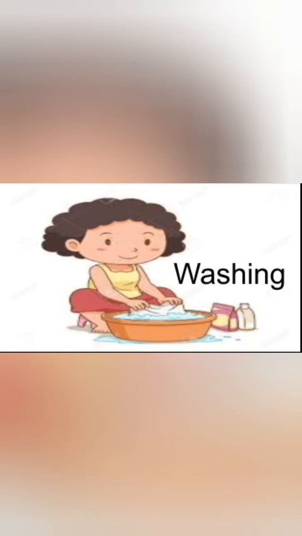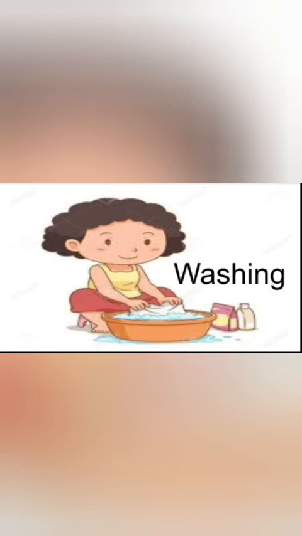The next one, washing. We use water for washing our clothes, utensils, and so on. What is the spelling? Washing.